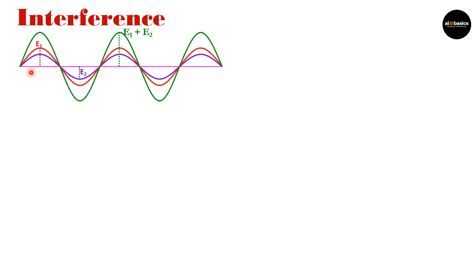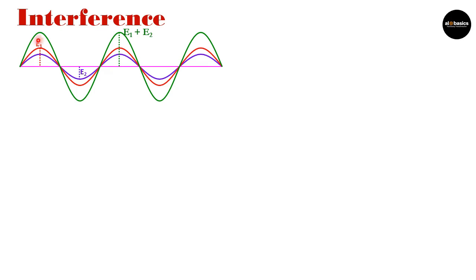Now what you can see is that for the red wave as well as the blue wave, both are on the positive side at the same time, and both are on the negative side at the same time. So at each point, their amplitudes are getting added. At this point, at this point, at this point, everywhere you can see that their amplitudes are getting added.